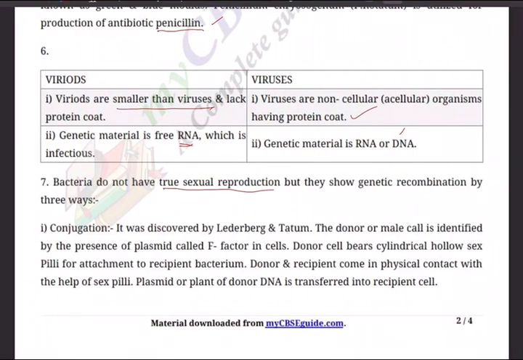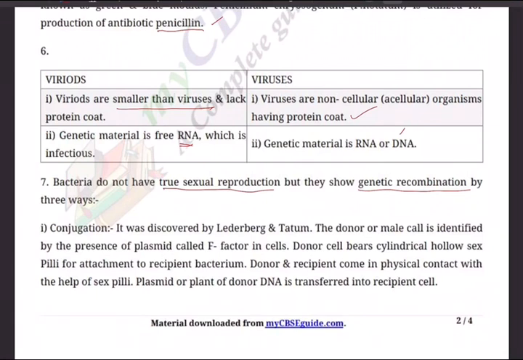Because one of the advanced features of evolution is having sexual reproduction. So bacteria being low in category, how can there be true sexual reproduction? But they show genetic recombination, gene recombination will be there. How will it show? By 3 ways.